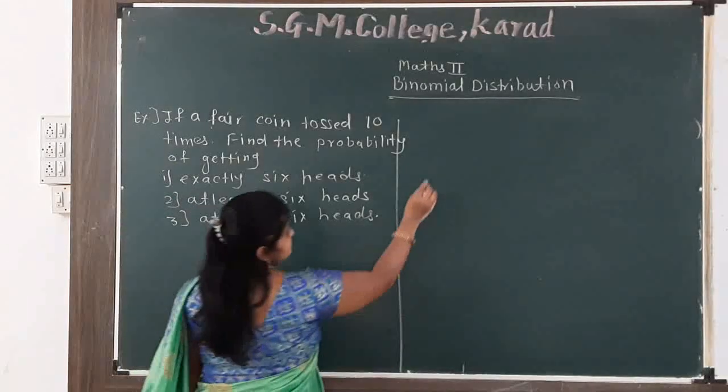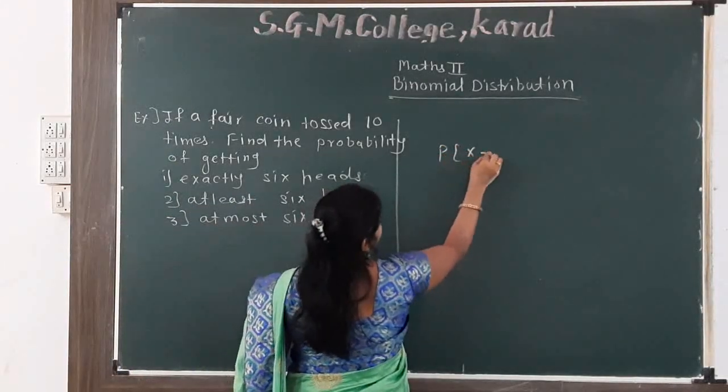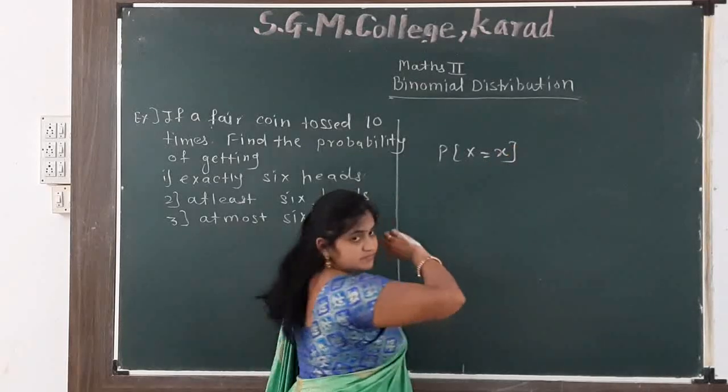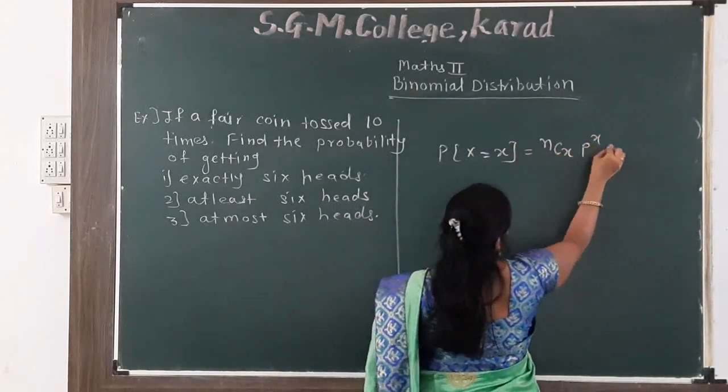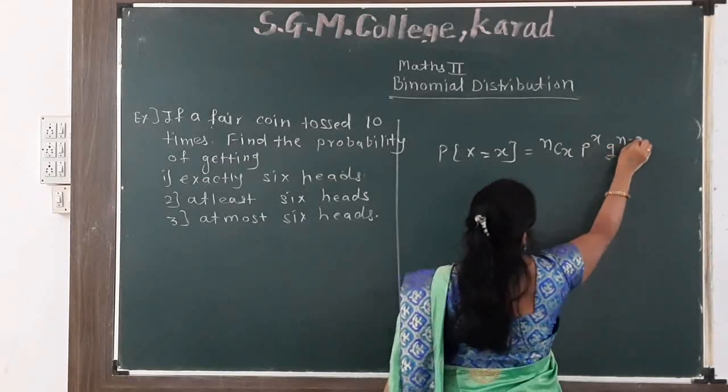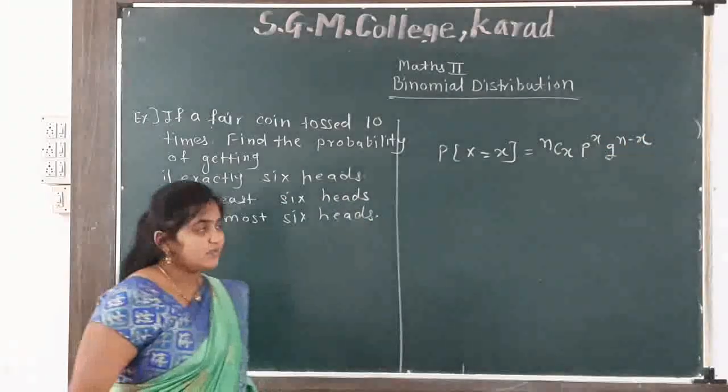So we can use the formula we studied in the last lecture: P of X equal to small x is equal to nCx p raised to x q raised to n minus x. Correct?